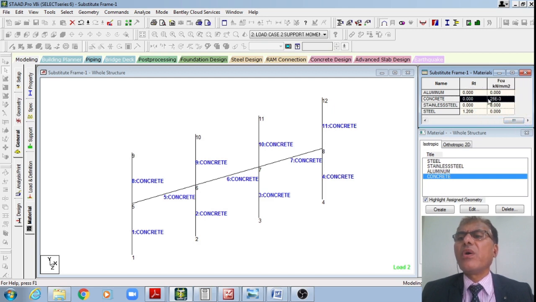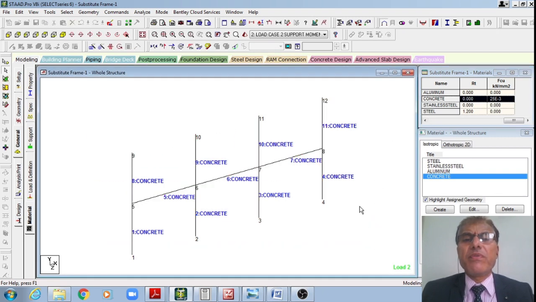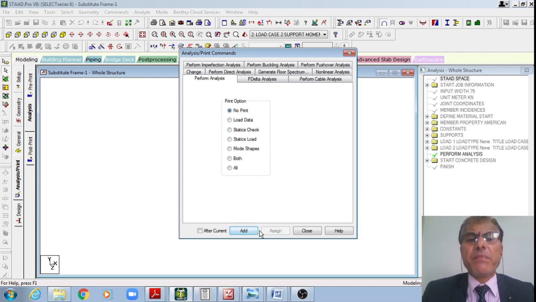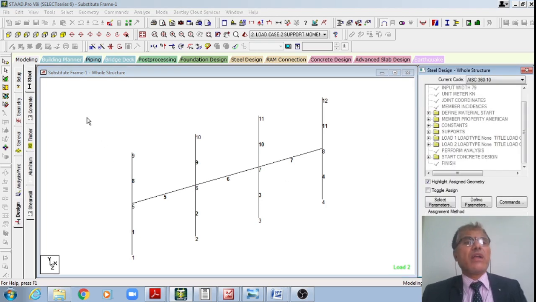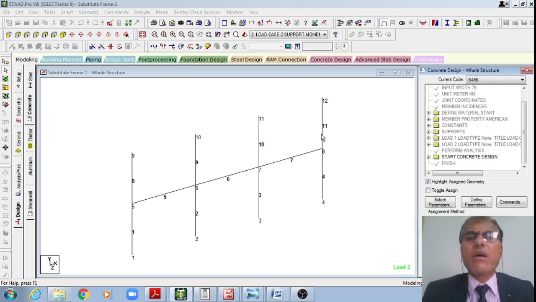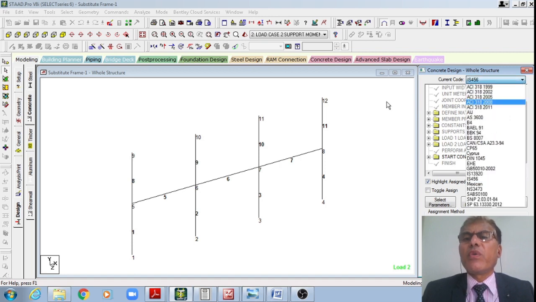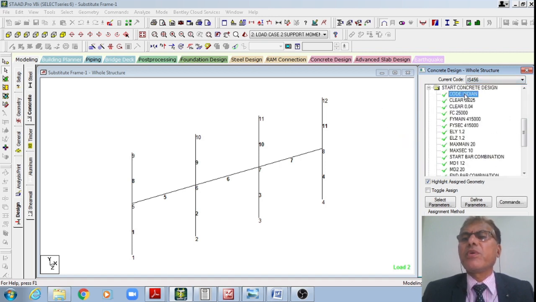FCK is equal to 25 Newton per mm square for all the members I have defined. This is my definition of the material properties for the assumed frame. Once I do that, now I'll do the analysis using perform analysis. I've just added that, and after adding that, now I'll move to the design page, students. I'll go to the concrete design conforming to IS 456:2000, therefore the Indian code.